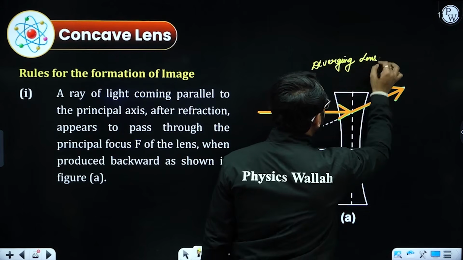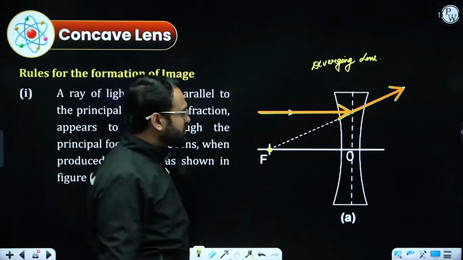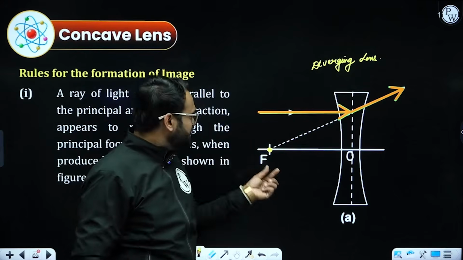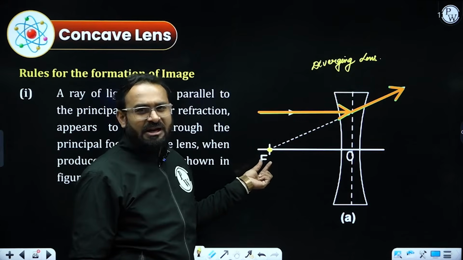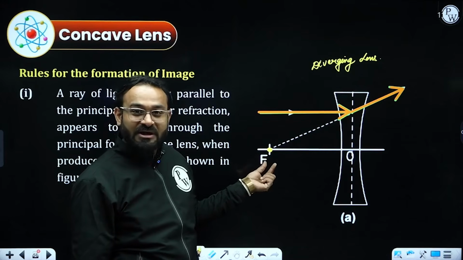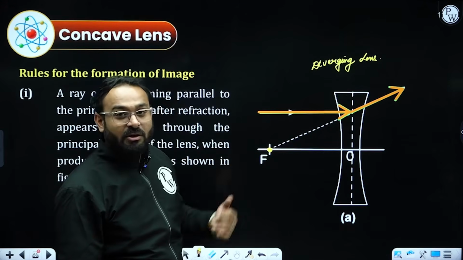But it will appear to meet at a point that is called focus. Now, you need to put more concentration. The focus will be on the left side. If the focus is on the left side for the concave lens, the center of curvature will also be considered on the left side of the concave lens.